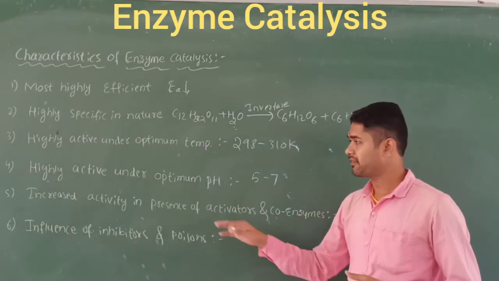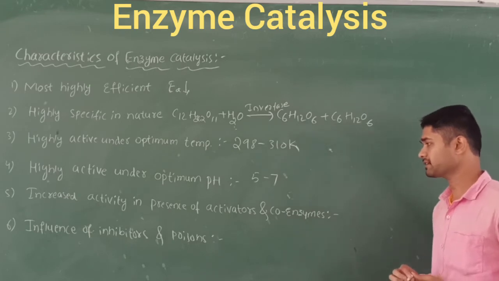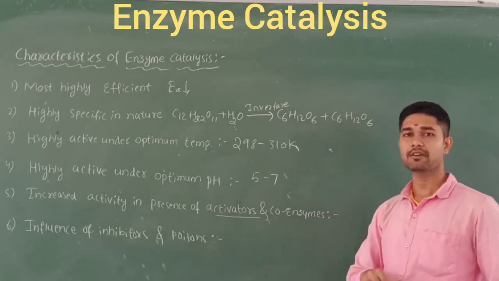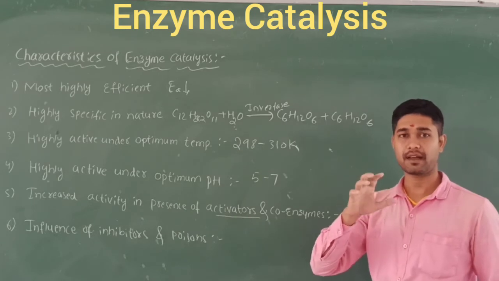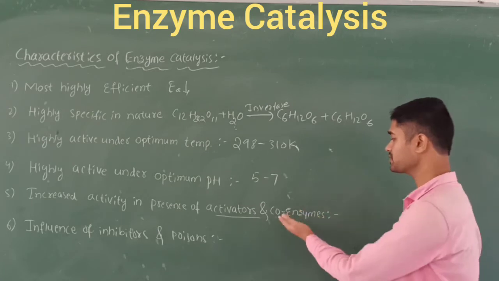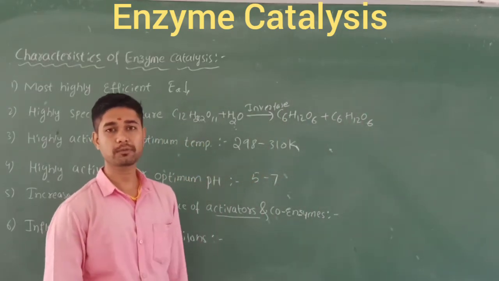Let's discuss the fifth point: increased activity in the presence of activators and coenzymes. Activators are those which activate the catalyst and further speed up the reaction when we use coenzymes. Coenzymes are non-protein parts.